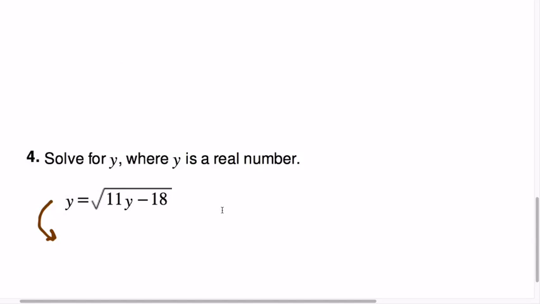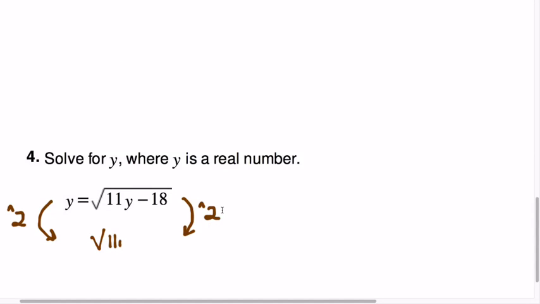No. The Achilles heel of a square root, in other words, the operation which cancels out a square root, is the operation of raising that quantity to the second power. What we're really trying to do in this equation is go from the square root of 11y minus 18 to the same expression without the square root on it. We just want to erase that square root, and we can do that by applying its inverse operation, which is raising that quantity to the second power.